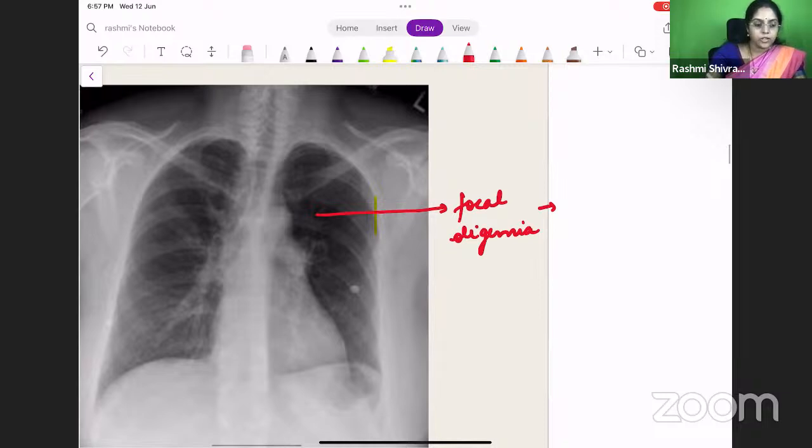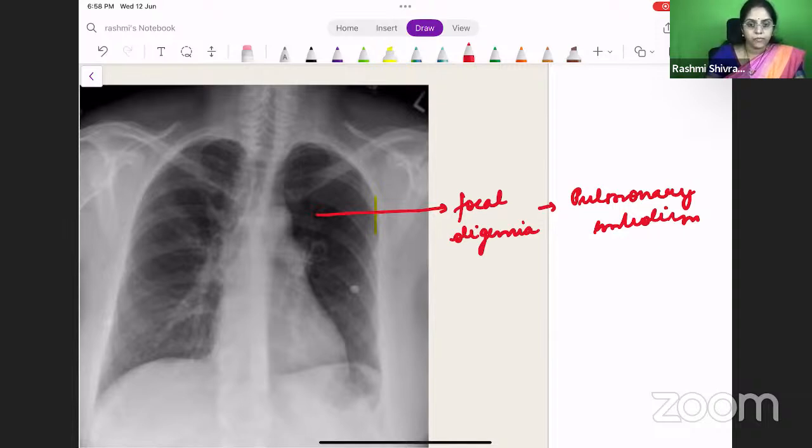So what is this focal oligemia a sign of? It is a sign of pulmonary embolism. There is a thrombus which is occluding the pulmonary artery in that region, because of which the blood is not flowing past that, and there is a focal oligemia. So what is this sign called? It is called the Westermarck sign.